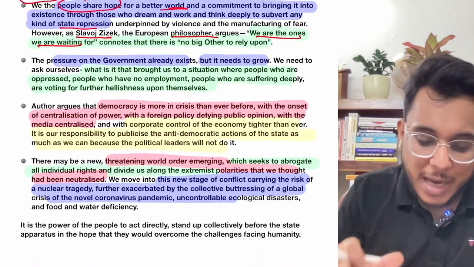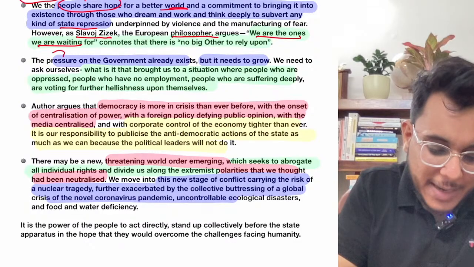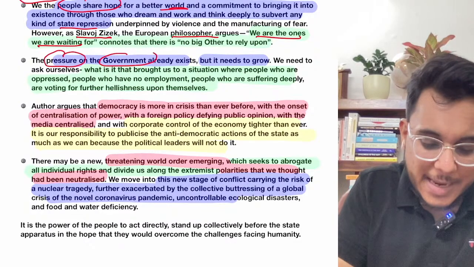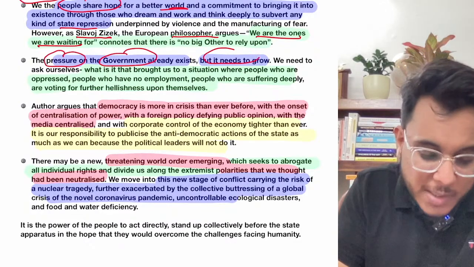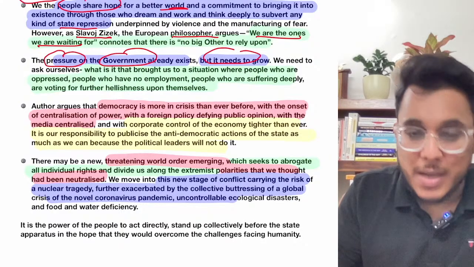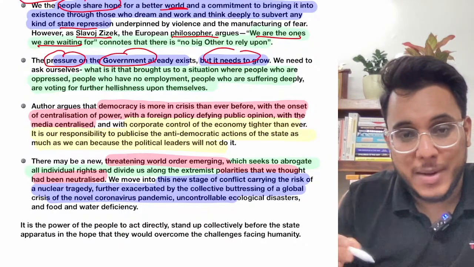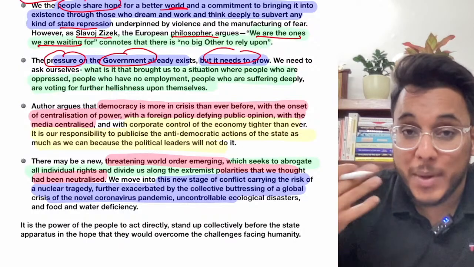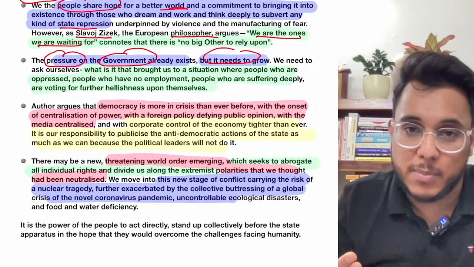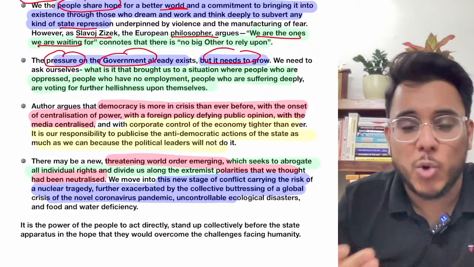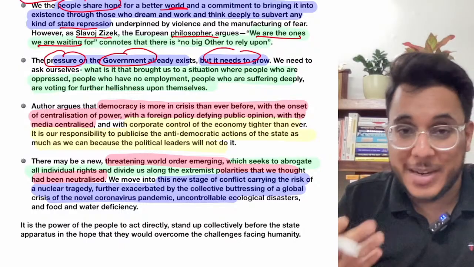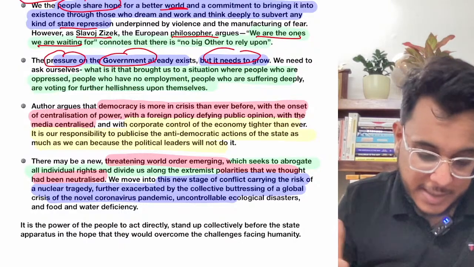Okay. Now the article says that right now there is pressure on the government that's existing. Okay, but the pressure will always grow. Now the pressure on the government cannot justify the oppression of the people. Government cannot justify the suppression of the people. Government cannot ignore the care of the people simply because the pressure is there on the government. It will always increase.